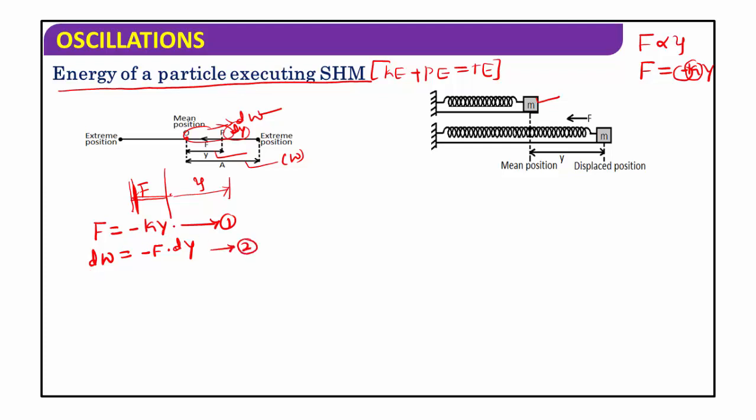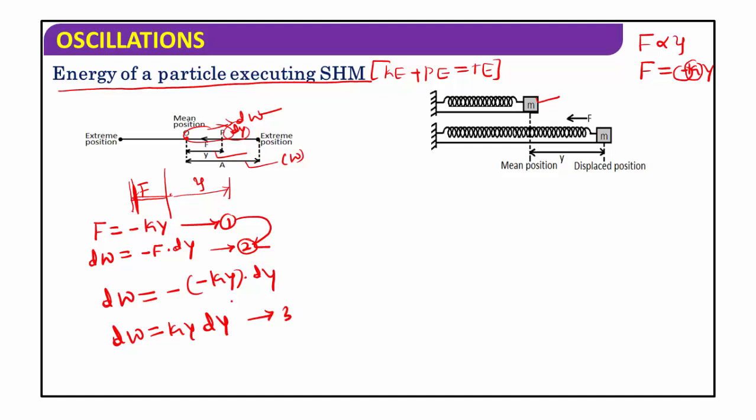Now substitute equation 1 into equation 2 to get the small amount of work done to displace the particle through a distance dy: dW = -F dy = -(-k y) dy. Therefore, dW = k y dy.